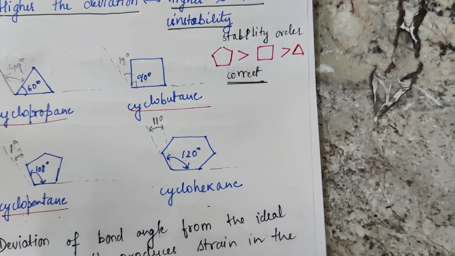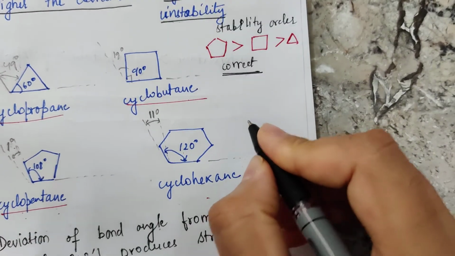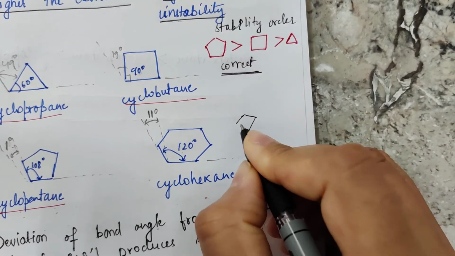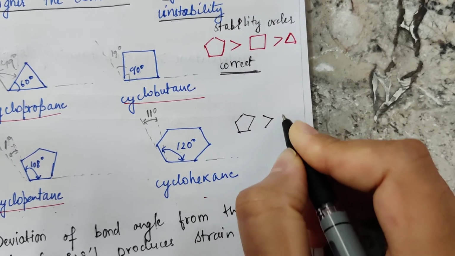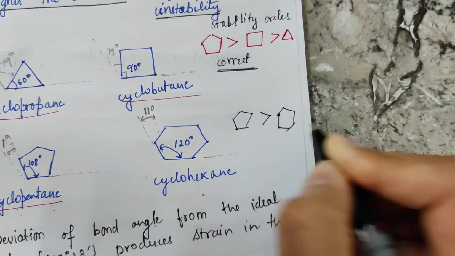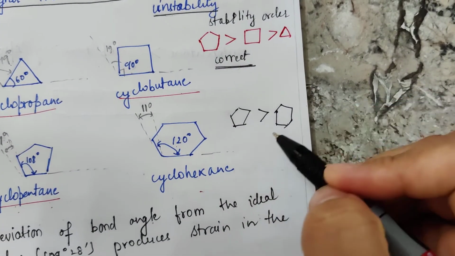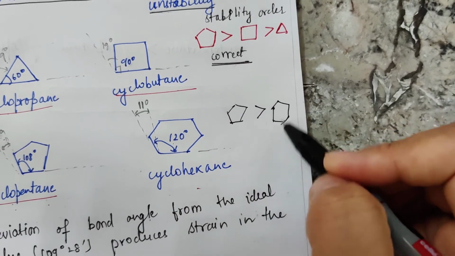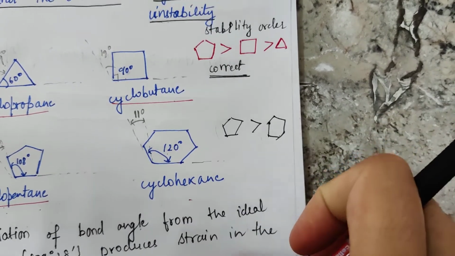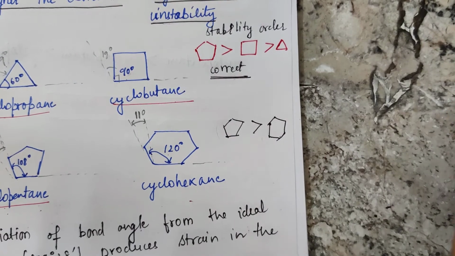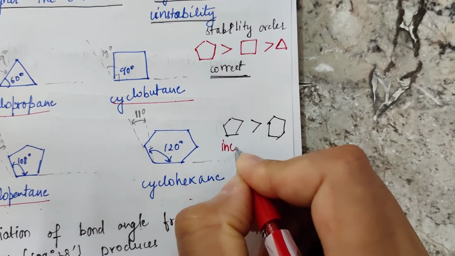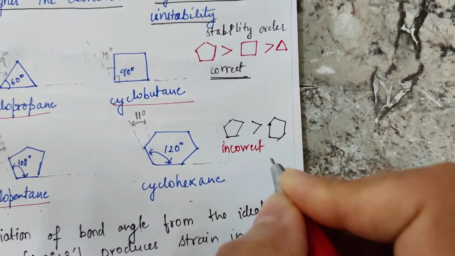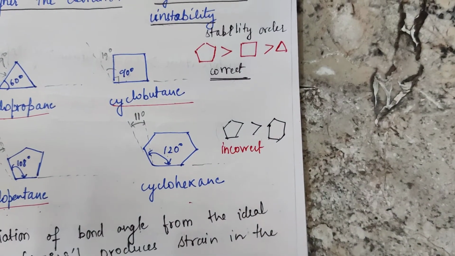But when you compare cyclohexane and cyclopentane, it suggests that cyclopentane is more stable than cyclohexane. That means cyclohexane should be more reactive as compared to cyclopentane, but this statement is actually incorrect.